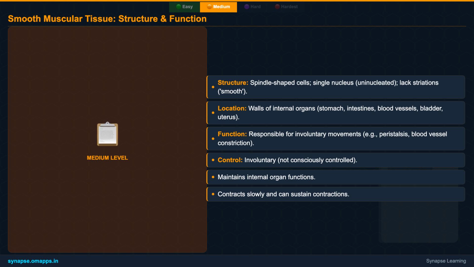They perform vital tasks like the peristaltic movements that push food through your digestive system, the constriction of blood vessels to regulate blood pressure, and uterine contractions during childbirth. They work tirelessly in the background, keeping your body running smoothly.